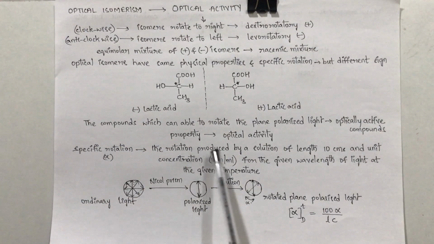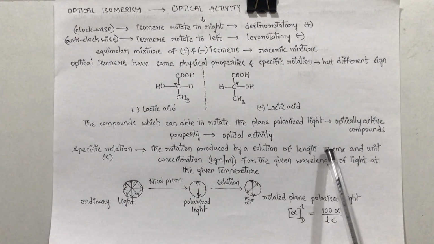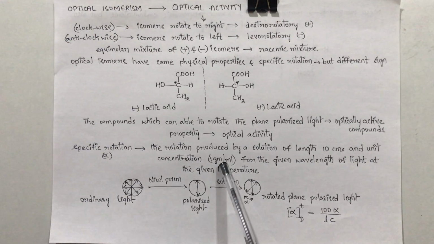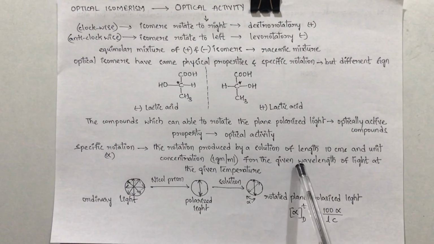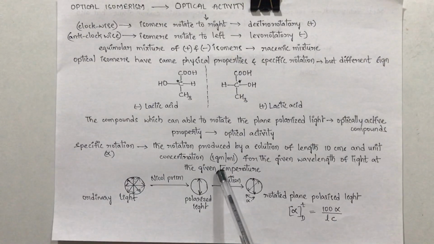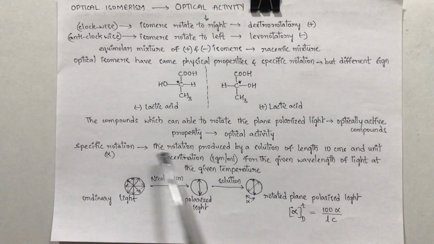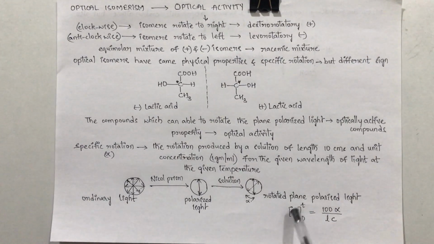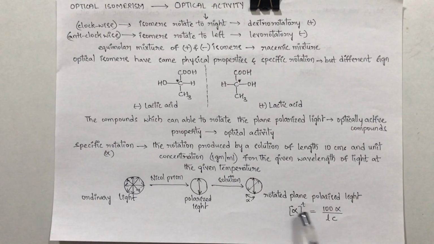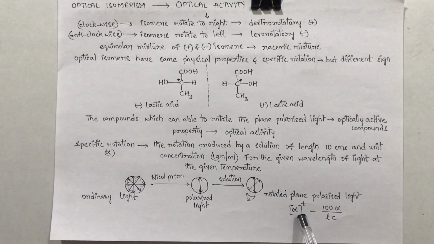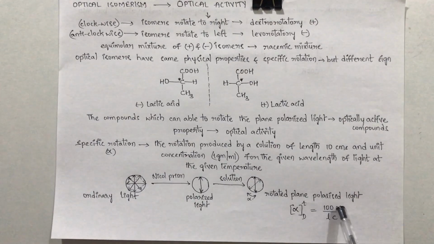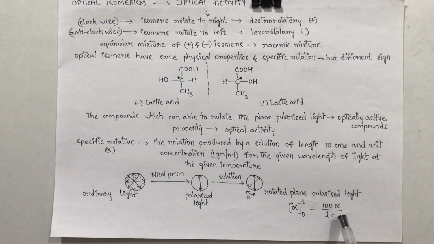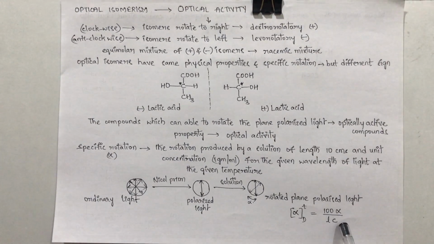The rotation produced by a solution of length 10 centimeters and unit concentration, which is 1 gram per ml, for the given wavelength of light at given temperature. This specific rotation is denoted by alpha within square brackets T to D. We can calculate this specific rotation by this formula: 100 into observed rotation divided by L into C, the length of the tube and the concentration of the solution.